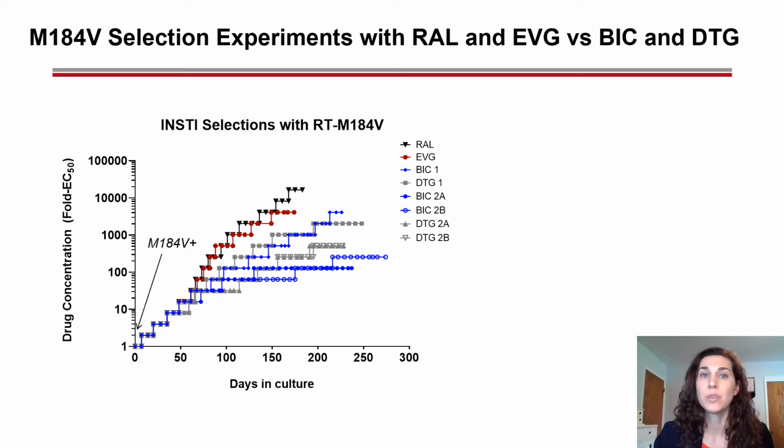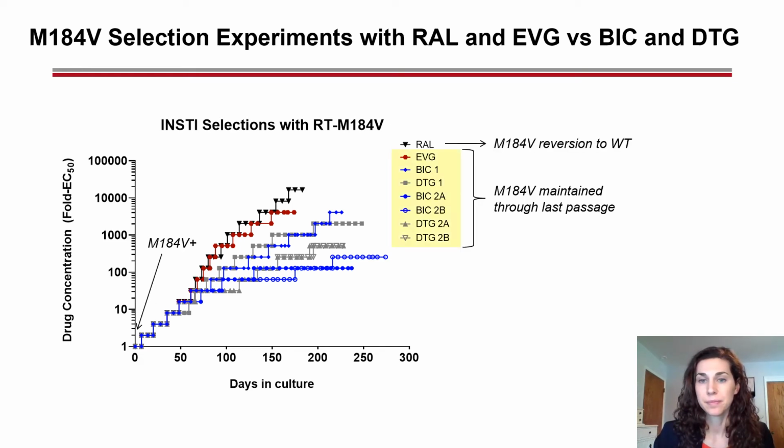Remembering that M184V was a full mutant in the starting virus, and there was no selective pressure for maintaining this substitution, we also wanted to see if reversion occurred during the course of the experiment. What we found was that M184V persisted as a full mutant throughout the entire selection for all drugs except RAL, which was the only selection where we saw reversion to wild type.